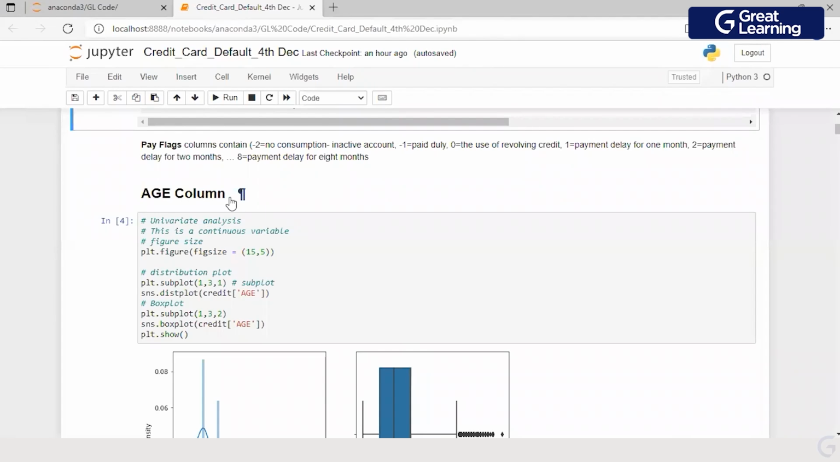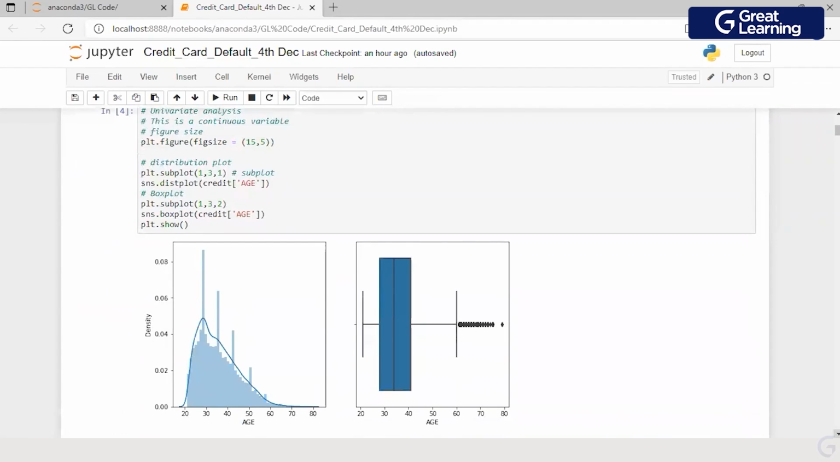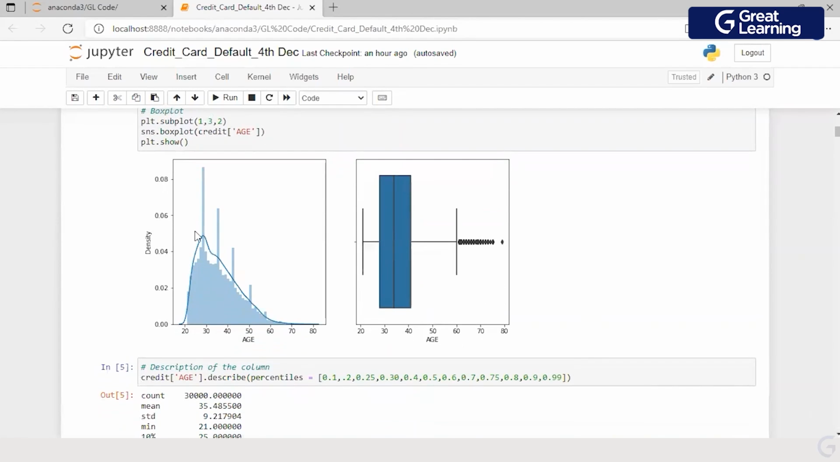First variable, as I said, I'm picking up age. So the first plot which I'm making is a distribution plot. The standard library, sns, is what I'm using. I have made a box plot also along with it. Normal practice is to study the distribution and the box plot together, and that's why I've made them together.